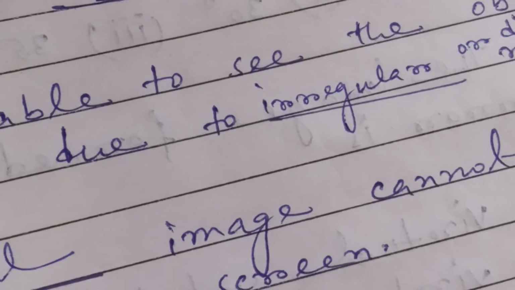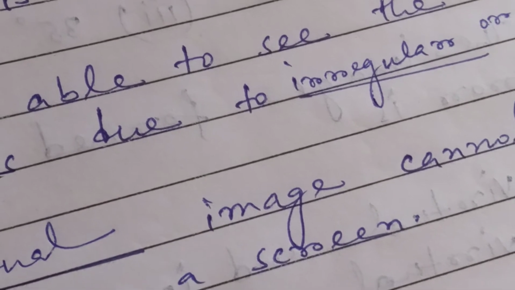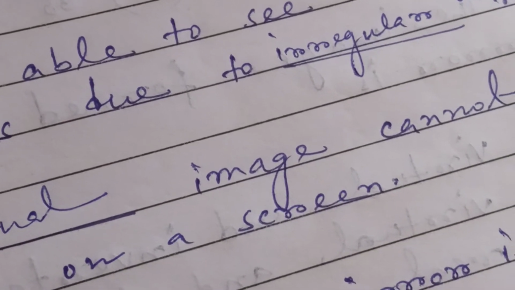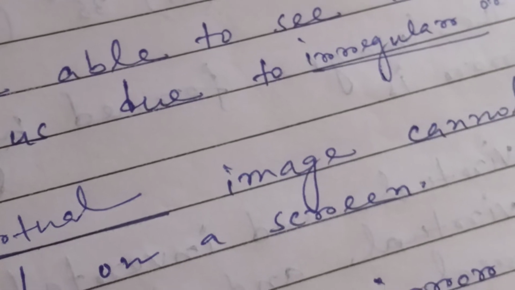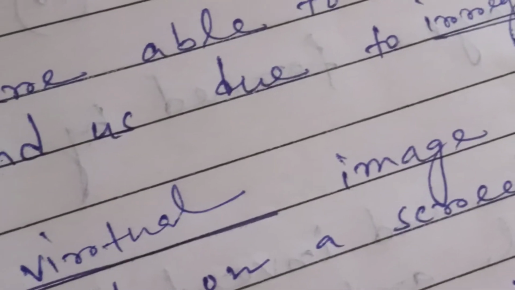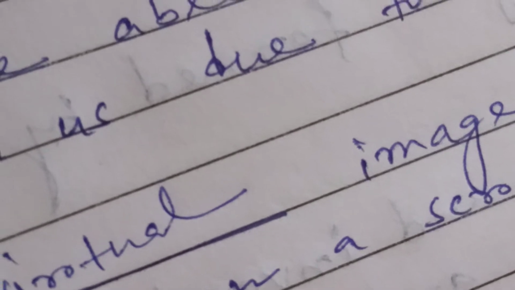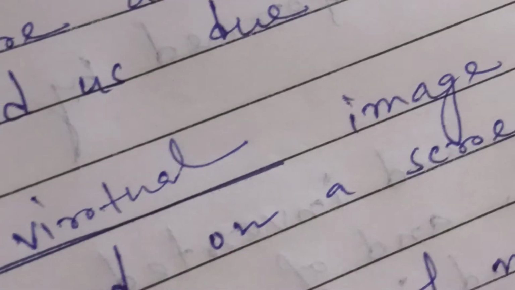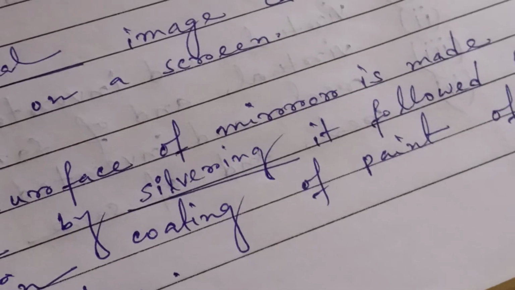Next, one surface of a mirror is made opaque by dash, followed by a thin coating of paint of lead oxide. So actually one surface of the mirror is made opaque to protect the silvering. So the one surface of the mirror is made opaque by silvering it, followed by a thin coating of paint of lead oxide.